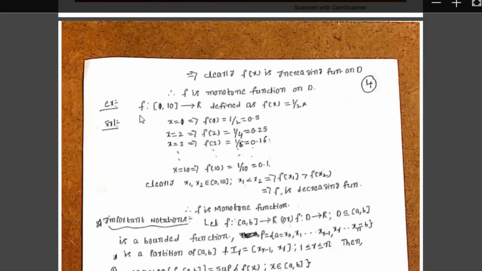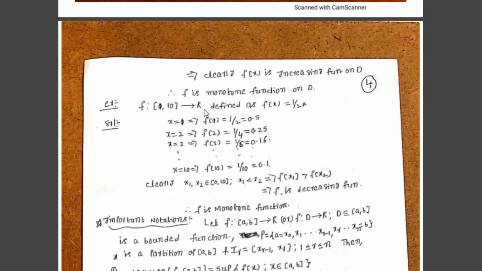Next one, example: f from the closed interval 1 comma 10 to R defined as f of x equal to 1 by 2x. x equal to 1 implies f of 1 equal to 1 by 2 equal to 0.5; x equal to 2 implies f of 2 equal to 1 by 4 equal to 0.25; x equal to 3 implies f of 3 equal to 1 by 6 equal to 0.16. Similarly, x equal to 10 implies f of 10 equal to 1 by 10 equal to 0.1. We clearly observe the relation between the points on the domain, 1 less than 2, 2 less than 3, 3 less than 4, and so on, where the images are 0.5 greater than 0.25, 0.25 greater than 0.16, and so on, up to f of 9 being greater than f of 10.